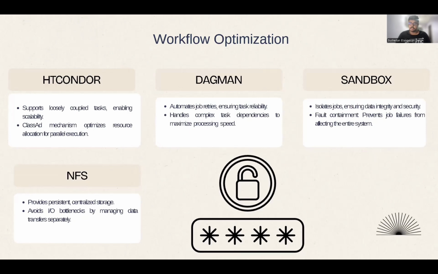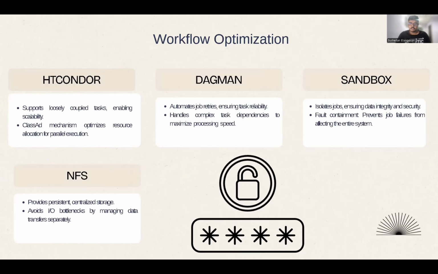DAGMan, on the other hand, automates job scheduling. It handles complex dependencies and ensures that our workflow runs smoothly from dataset splitting to result aggregation. If any job fails during execution, DAGMan automatically retries it, making sure the entire process continues without any interruption. The Sandbox plays a critical role in maintaining data integrity. By isolating each job, it ensures that any errors are confined to that job without affecting others.